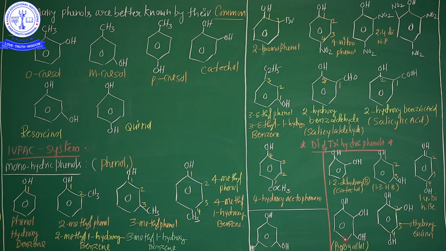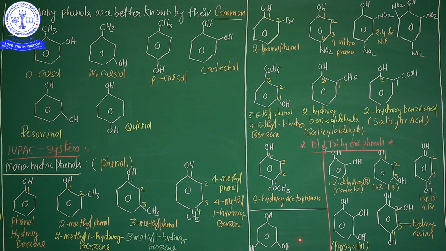See here, this compound name is 1,2,3-trihydroxybenzene or pyrogallol. And one more example here, 1,2,4-trihydroxybenzene, hydroxyquinol. This compound name is hydroxyquinol. And one more example, see here, 1,3,5-trihydroxybenzene.